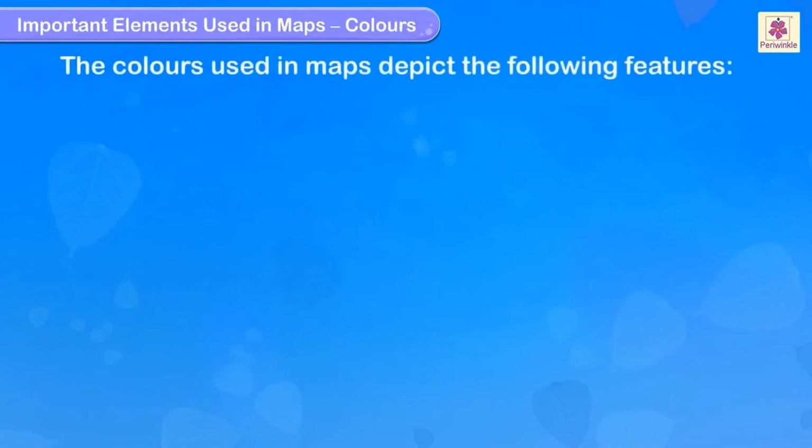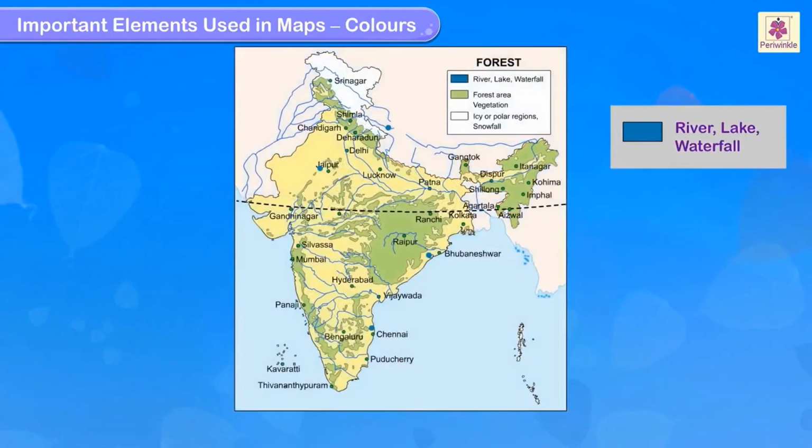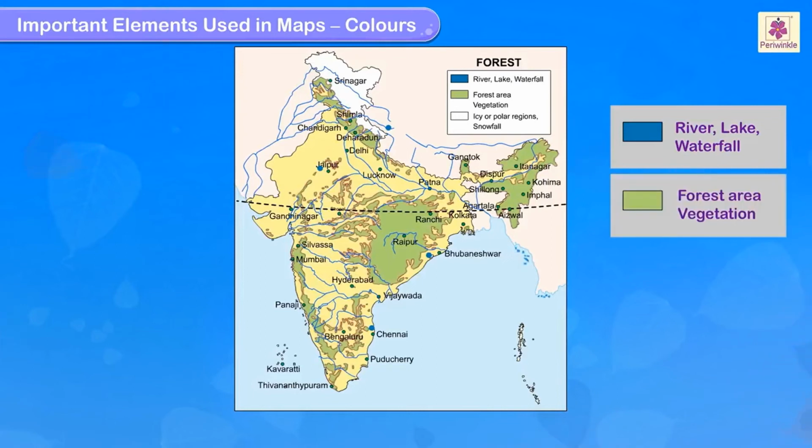Next. Colors are very important elements used in maps. The colors used in the maps are very important. These are the route maps. River, lake, waterfall are represented in a blue color. You can see blue lines over here on the map.